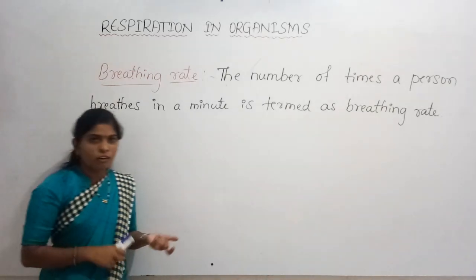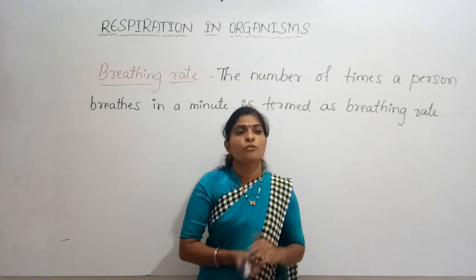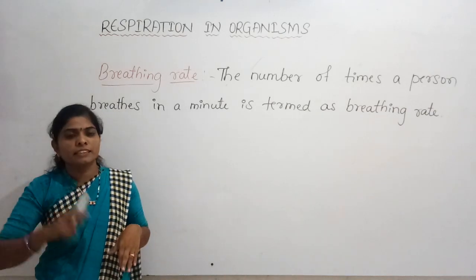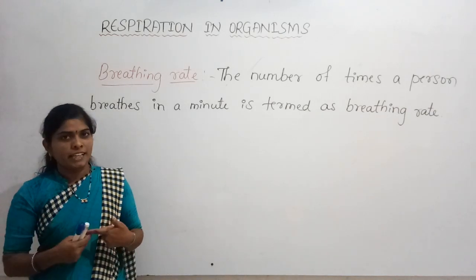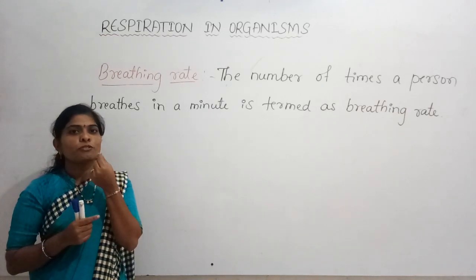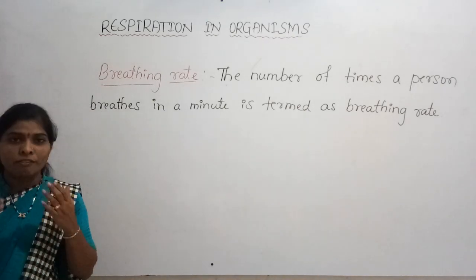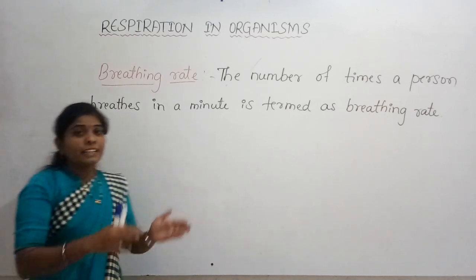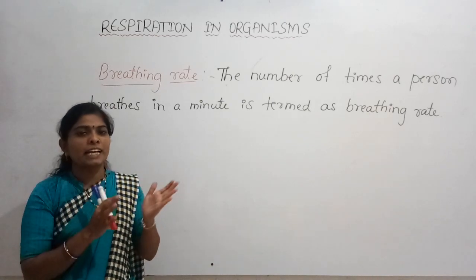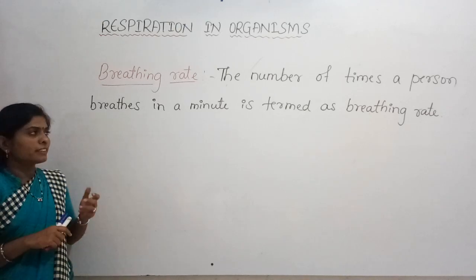We all know that we require oxygen for the process of respiration. With the help of this oxygen, the food is broken down and it releases energy. We require energy, so for that we need oxygen. When we hold our nostrils, the supply of oxygen is cut off. After that, to fulfill the requirement of oxygen, we take a deep breath so that oxygen is supplied in the required amount. That is the reason.